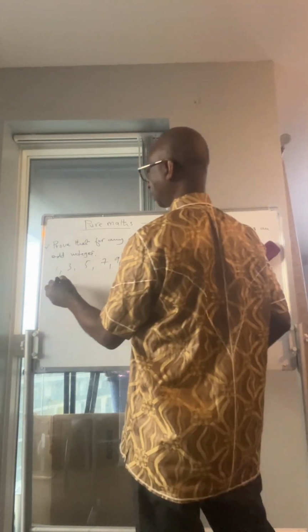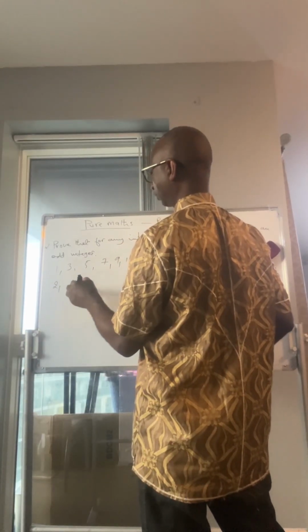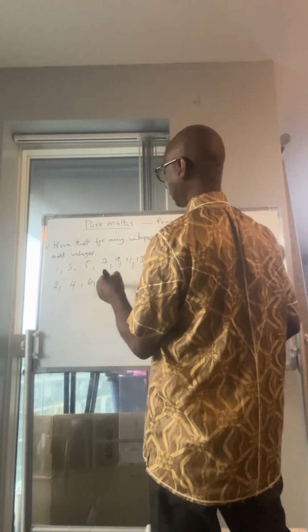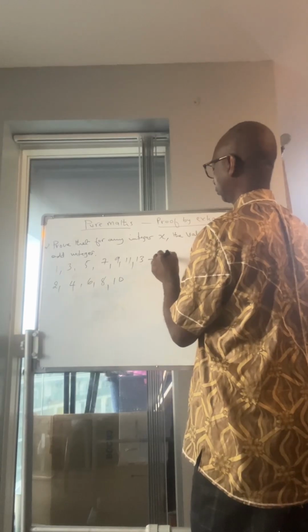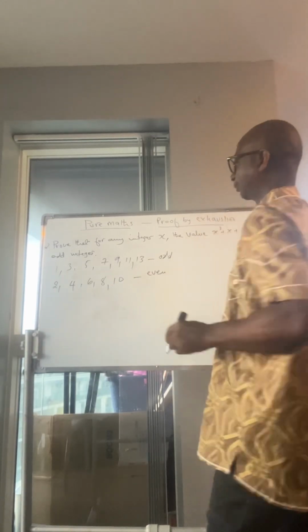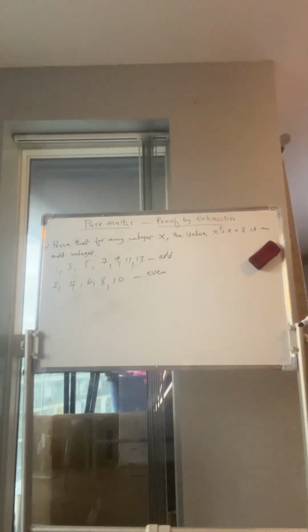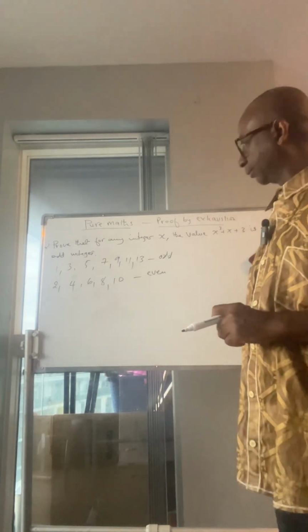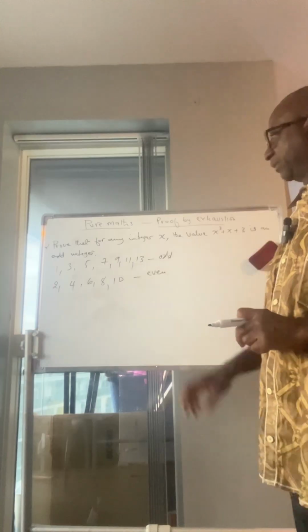But when you have 2, 4, 6, 8, 10, these are even numbers. These are odd numbers, these are even numbers.